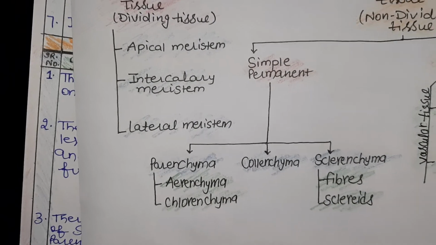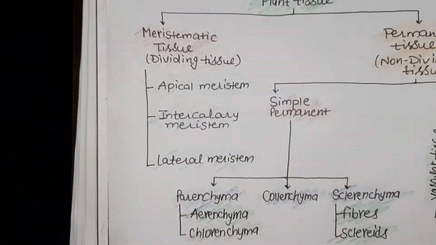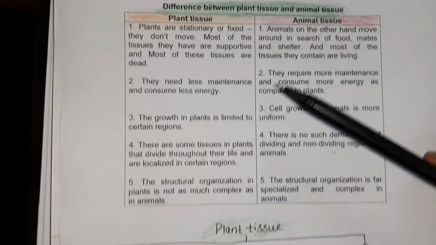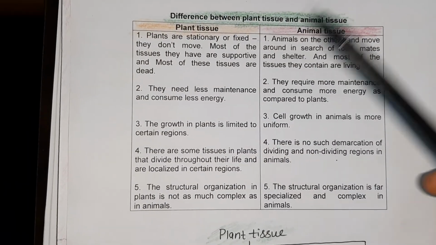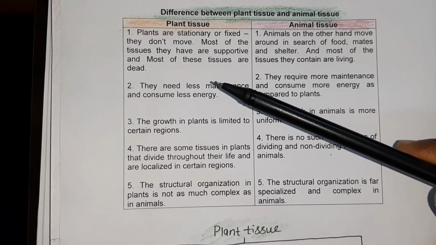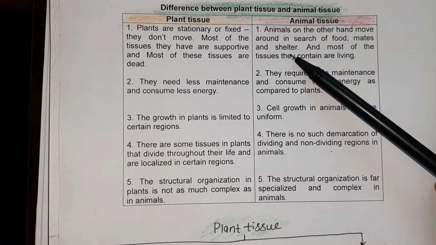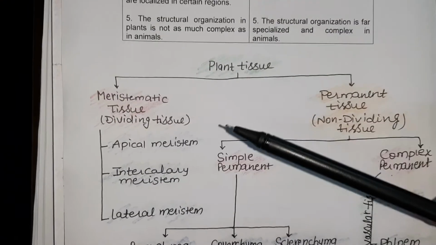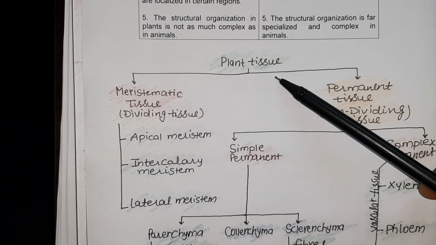In my next video, we will discuss the difference between plant tissue and animal tissue. We are going to discuss the most important differences by which you will be able to understand further details of plant tissue.